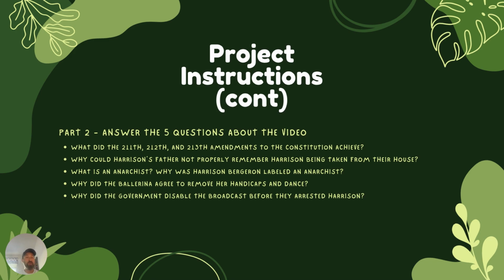I listed them here. What did the 211th, 212th, and 213th Amendments to the Constitution achieve? Why could Harrison's father not properly remember Harrison being taken from their house? What is an anarchist? Why was Harrison Bergeron labeled an anarchist? Why did the ballerina agree to remove her handicaps and dance? And why did the government disable the broadcast before they arrested Harrison? So those are 5 questions. You just have to answer them on a separate sheet or on the page here somehow.